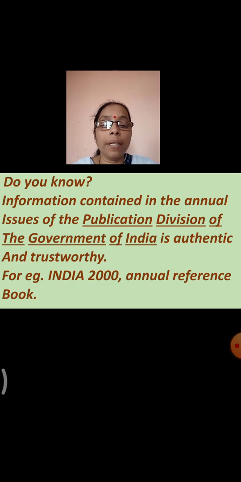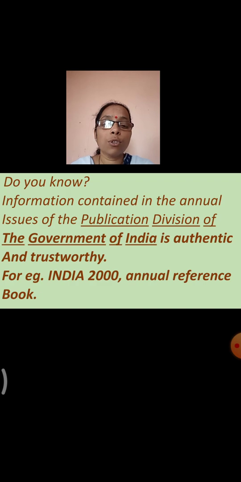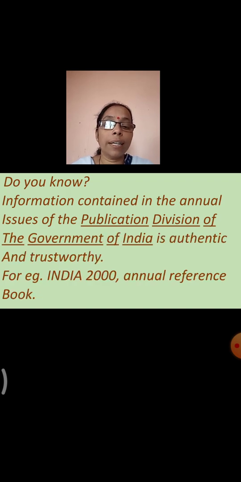One example is India 2000. This is the annual reference book wherein all the information related to the annual happenings is mentioned. So you can get all the information related to the annual events.